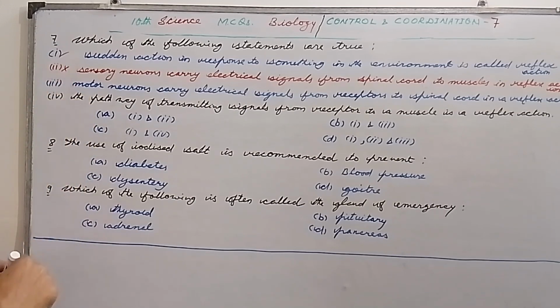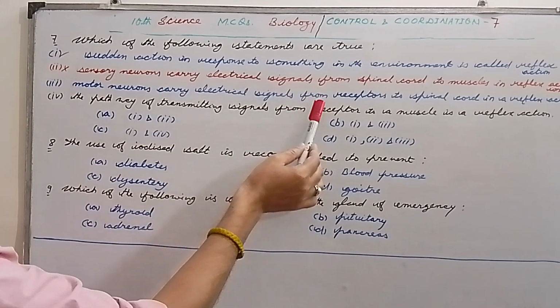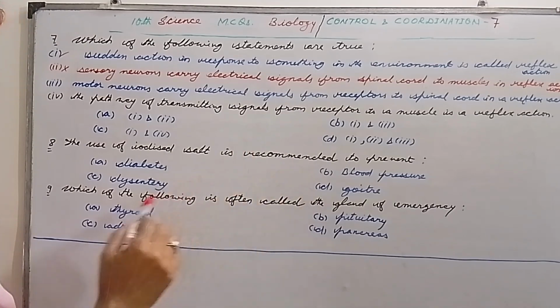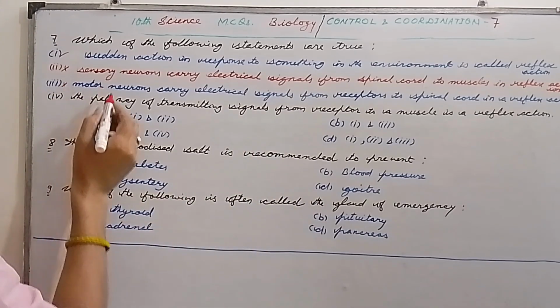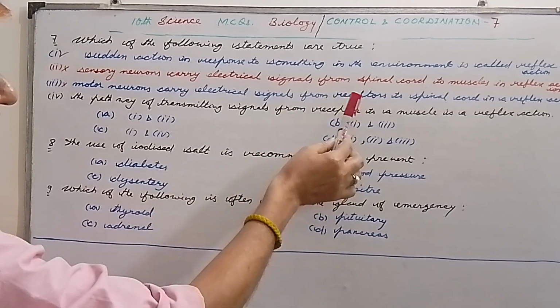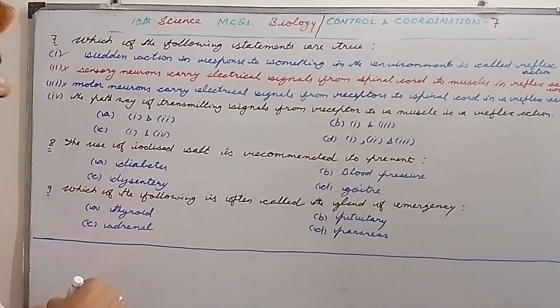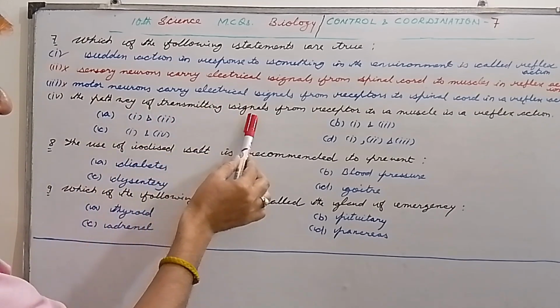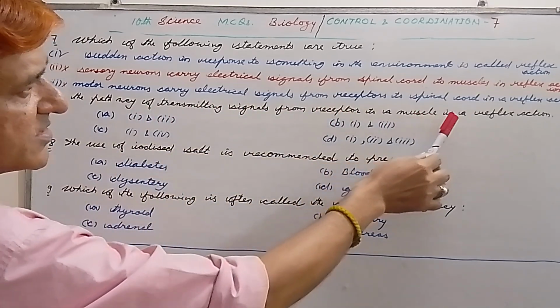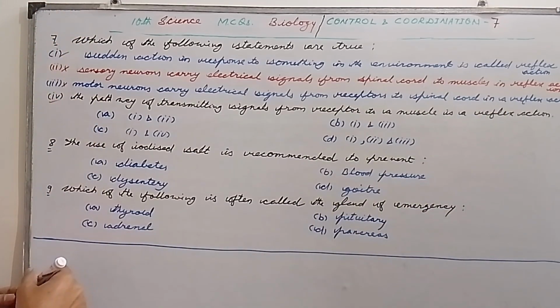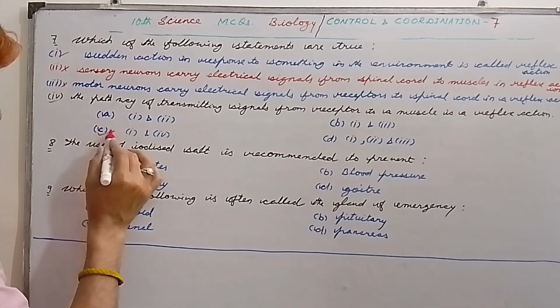Third is motor neurons carry electrical signals from receptors to spinal cord in a reflex action. This is also wrong, my dear students. Why? Because motor neurons carry electrical signals, always remember, from spinal cord to muscle. So this statement is wrong. Fourth is the pathway of transmitting signals from receptor to a muscle is a reflex action. This is also correct, my dear students. So it means that first and fourth statements are correct. So C is the correct option here.